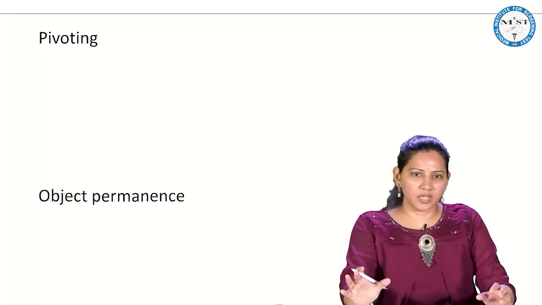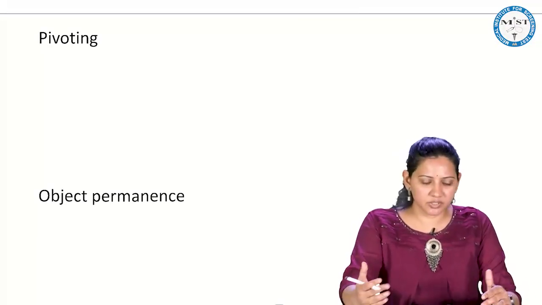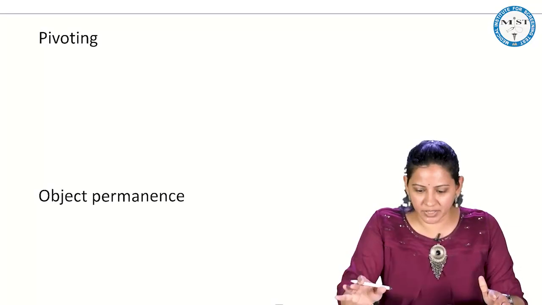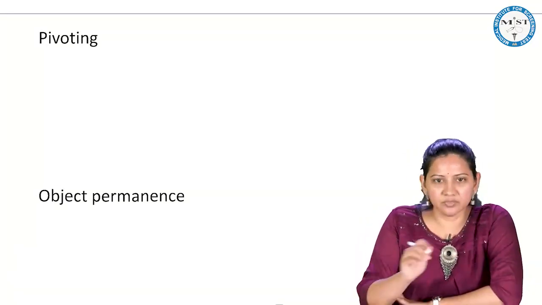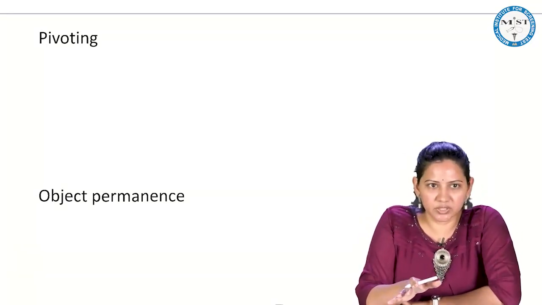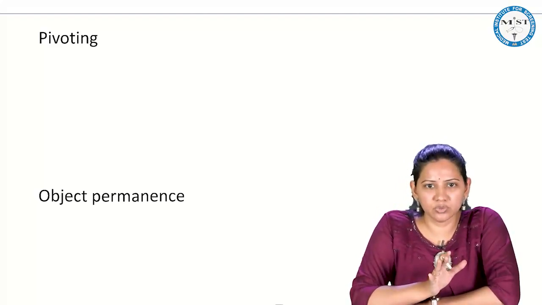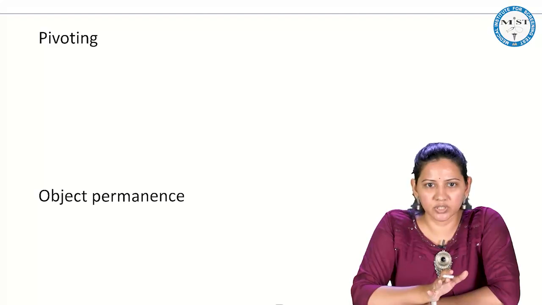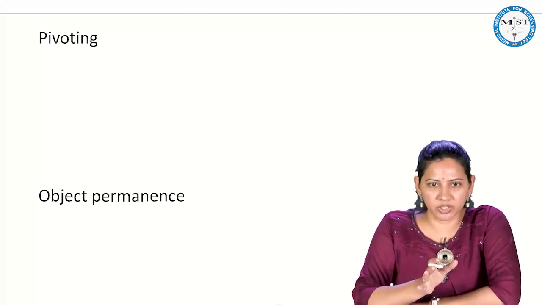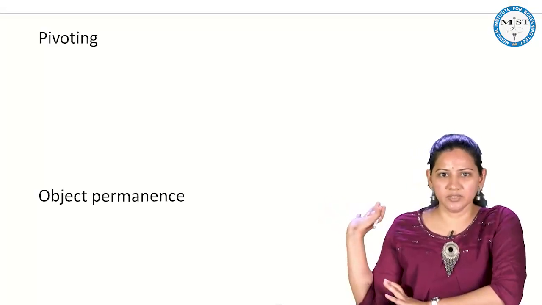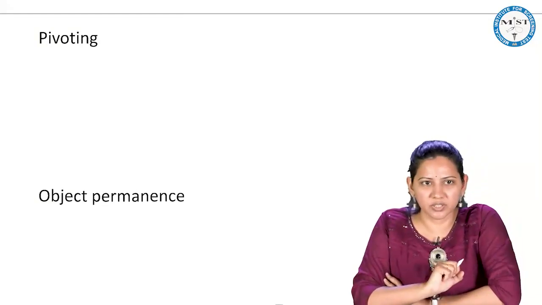Some other things which are often asked in your exam, which don't fit exactly into these domains, is pivoting. What is pivoting? Once the child is able to sit without support, he starts exploring objects. So he turns to the back and picks up the object. That is called pivoting.